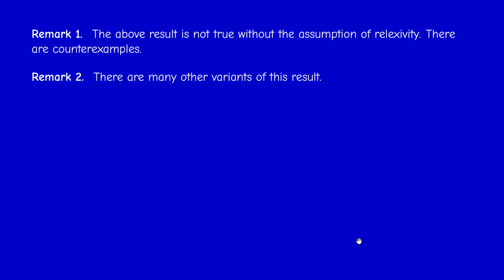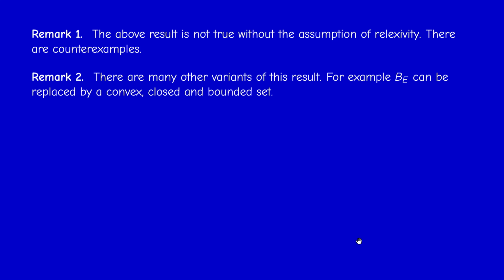Now, of course, as we said, we really need the assumption of reflexivity, because otherwise there are many counterexamples that may be given. And second remark, there are many other variants of this result. For example, instead of working on the closed unit ball, we can work on a convex closed set which is bounded.